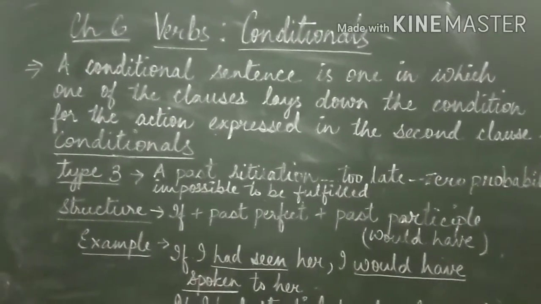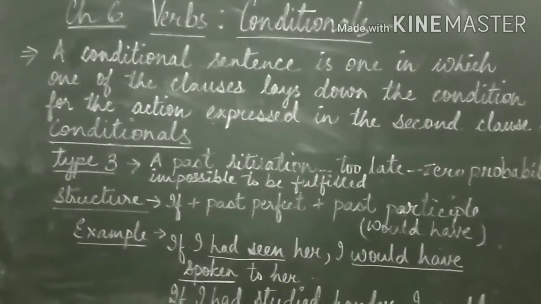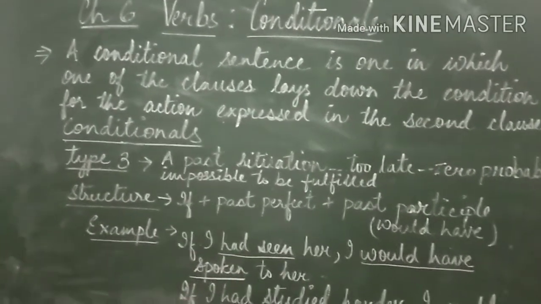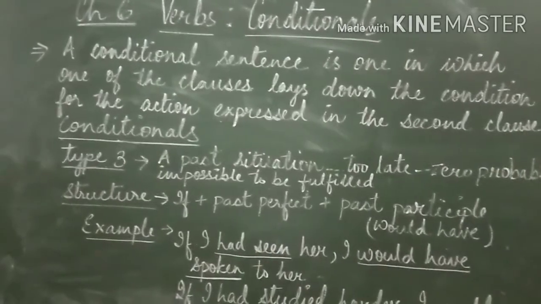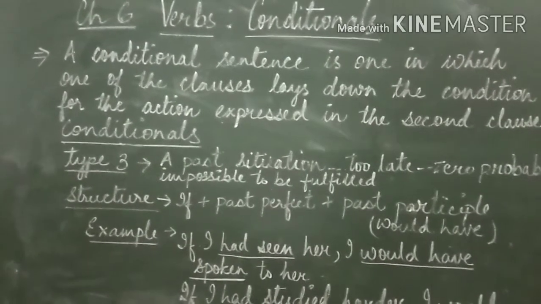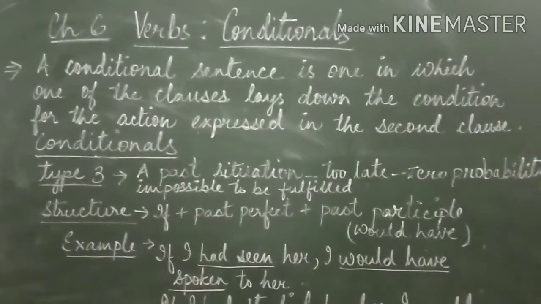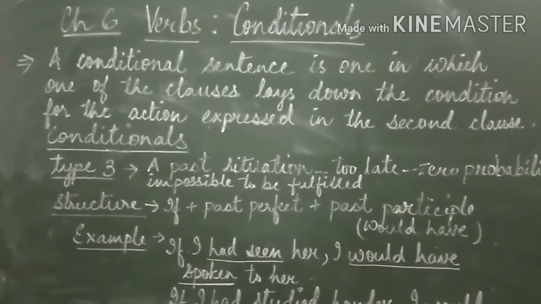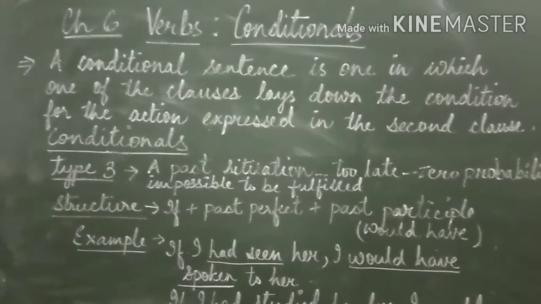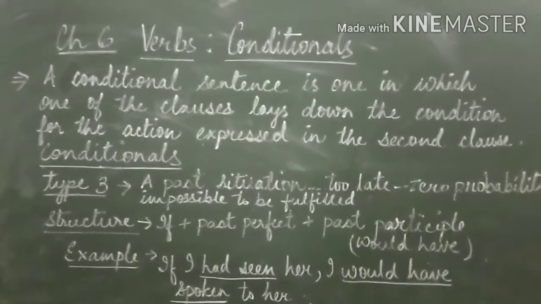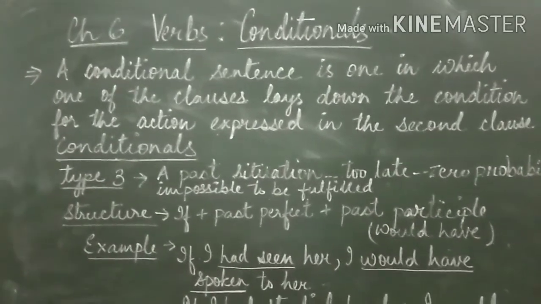So, conditional sentences are of four types: type 0, type 1, type 2 and type 3. I have already discussed type 0, type 1 and type 2 with you all. And in this video, I'll be discussing type 3.